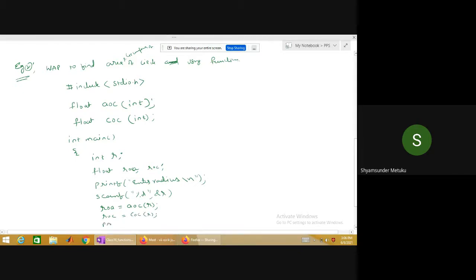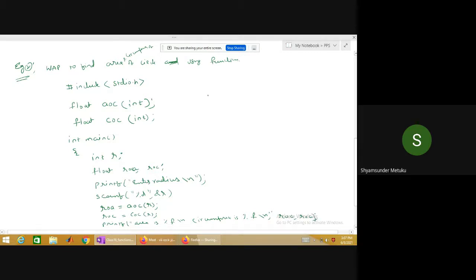Then printf "area is %f" and "circumference is %f". What am I supposed to write here? AOC, ROA, ROC. Very good.